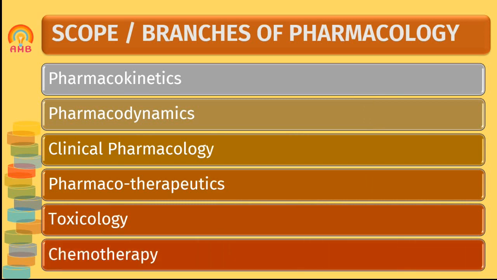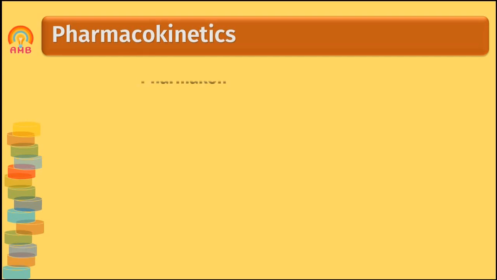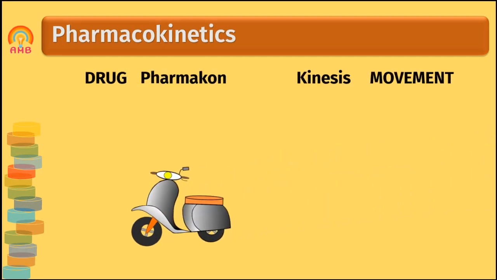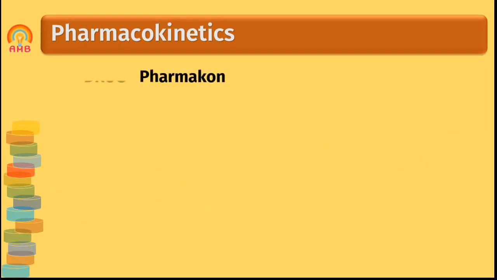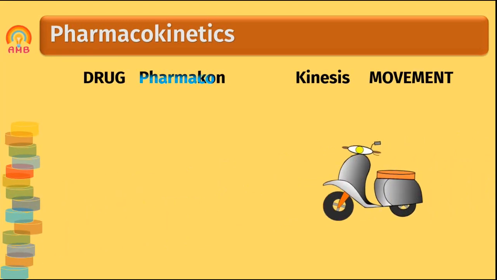So one by one we will discuss. First branch we are discussing is pharmacokinetics. Pharmacokinetics is a word which came from 2 words: first is pharmakon and second is kinetic. Pharmakon means drug and kinetic means movement. So it is related with the movement of the drug within our body.